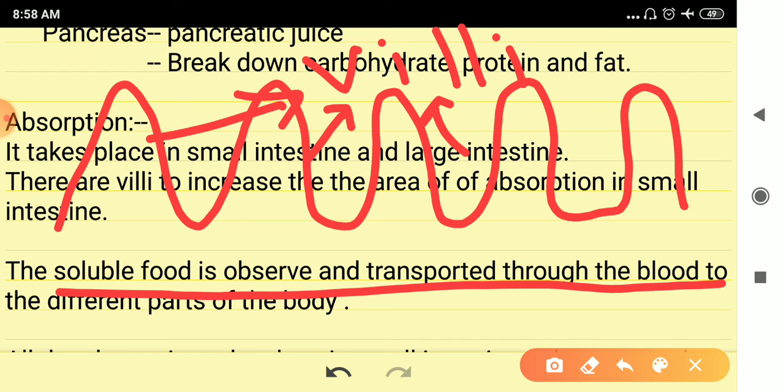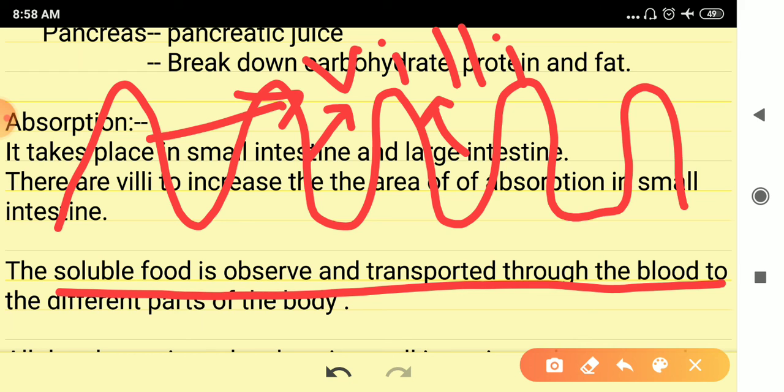Through these villi in the small intestine, the food is absorbed into the bloodstream. These villi increase the area of absorption.